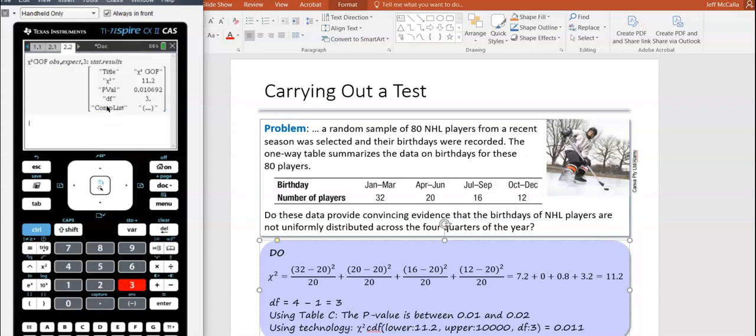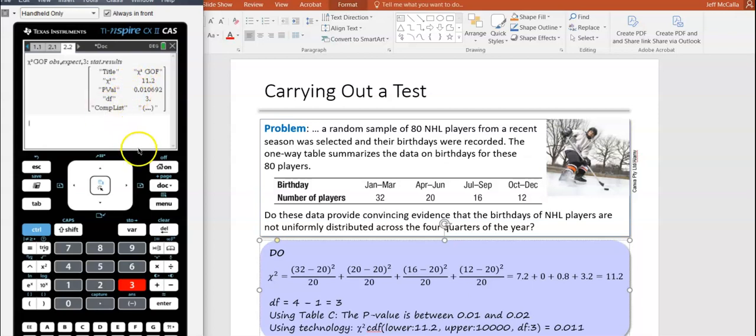Okay, and it gives you pretty much everything you need if you just write those things down. Chi-squared goodness of fit, that's the name. Chi-squared 11.2, p-value. We do want to see a little bit of the work. We like to see those first couple of fractions and the last fraction of the chi-squared value. And on this one, we really like to see the extra bit of work. It depends on the rubric as to whether they're going to call you on that or not. P-value 0.01 and degrees of freedom 3.